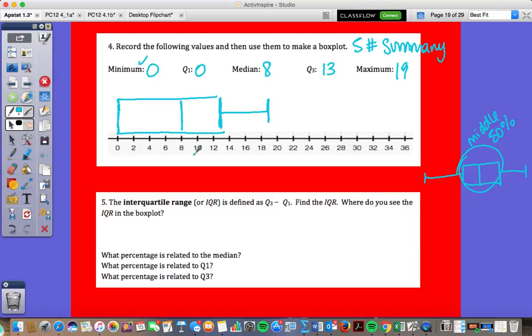Now, could I describe this with SOCS? Yes, I could if I looked at this. What's the shape? Skewed right, good. What is the center? 8. What is the spread? 19, the range. And why would I use the range and not standard deviation? Good. It's skewed. We're going to use range more or less on that.